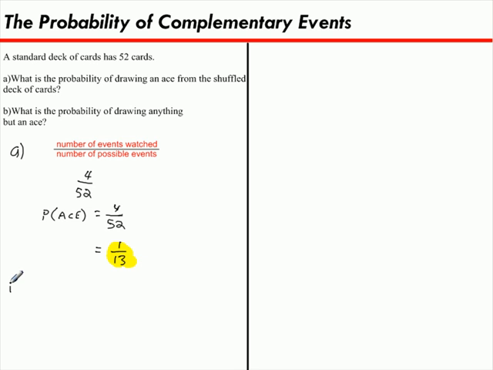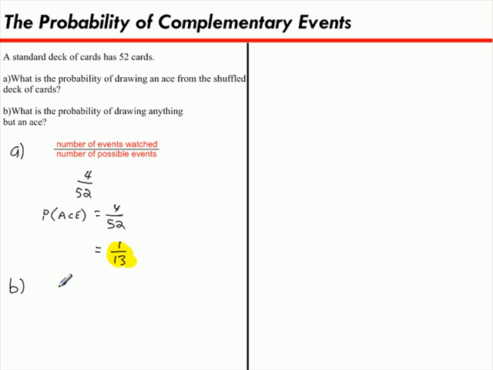The trick for using the complement in probability questions is knowing that the rules for probability say that all possible outcomes must add up to 1. And when you reach into a deck of cards, there's only 2 possible outcomes in this question. Either you get an ace or you don't get an ace. So both of those must add up to 1.